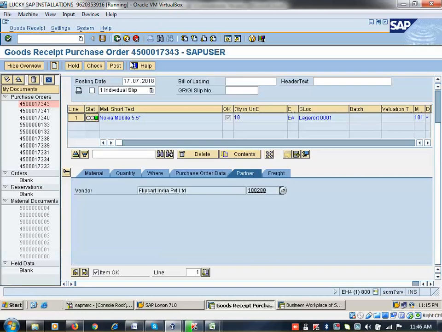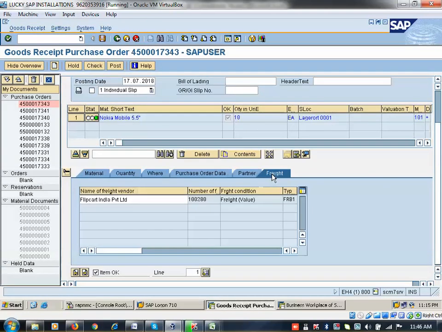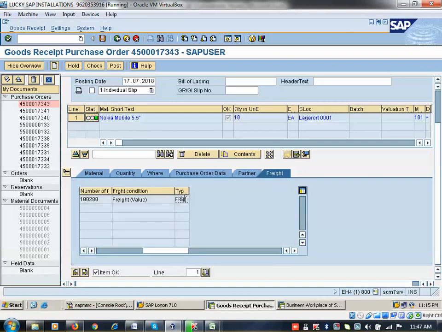Okay. So click on come back. Okay. So freight, we added freight here, FRB1. Can you see? This is the freight. If you have not added freight, this tab will not come. This is EHP8 enhancement. If you go to ECC6, it will not be available. Don't come and ask me, this tab is not coming. I cannot add it because it's a version issue. It's a design issue. Okay, so that is the thing.